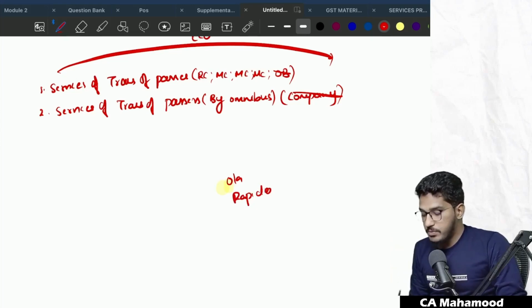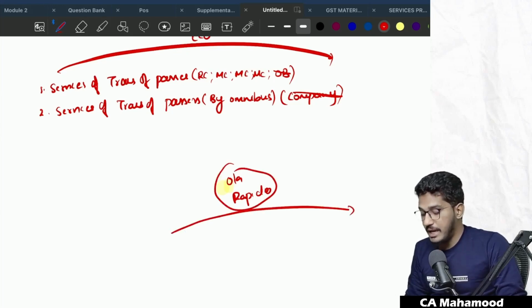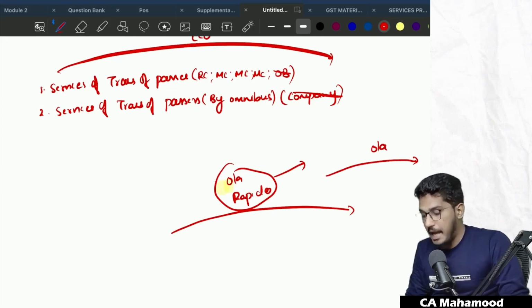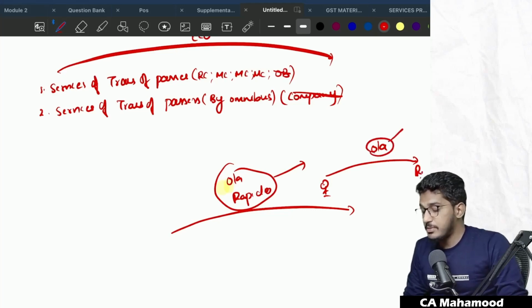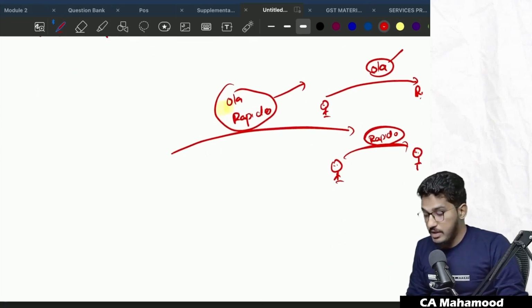So if the service of transportation of services is provided through e-commerce operator, in this case, the liability to pay tax will be on e-commerce operator. So if through Ola, someone is providing transportation of services in a cab, supplier of the service will be that cab owner. Recipient will be the person whoever is availing the cab services, but GST has to be paid by Ola, e-commerce operator. Take Rapido. See, the person whoever is providing transportation of passengers will be that bike rider. Recipient will be customer, but GST has to be paid by Rapido, e-commerce operator. Clear? Except omnibus. Sir, what about omnibus?